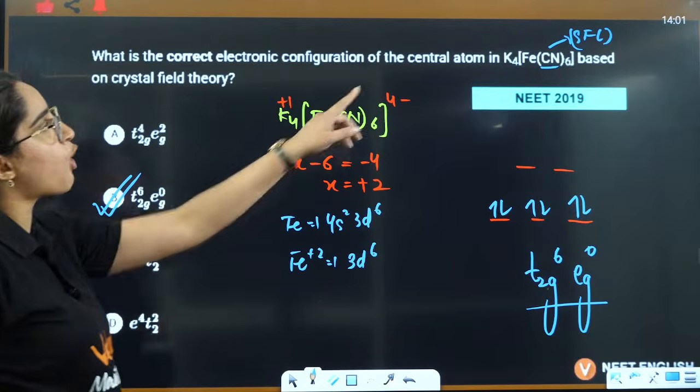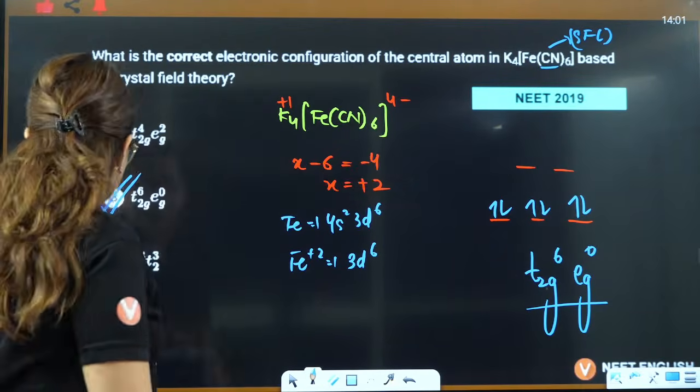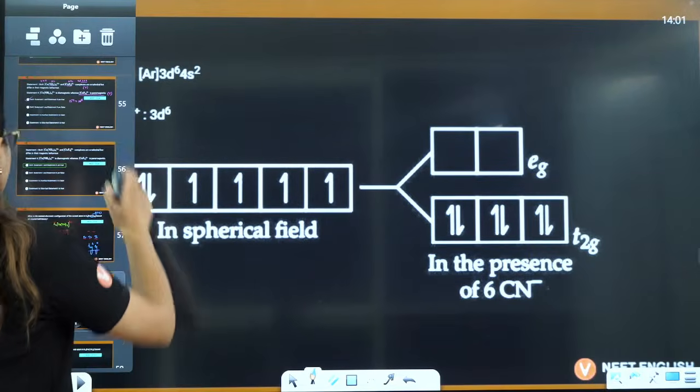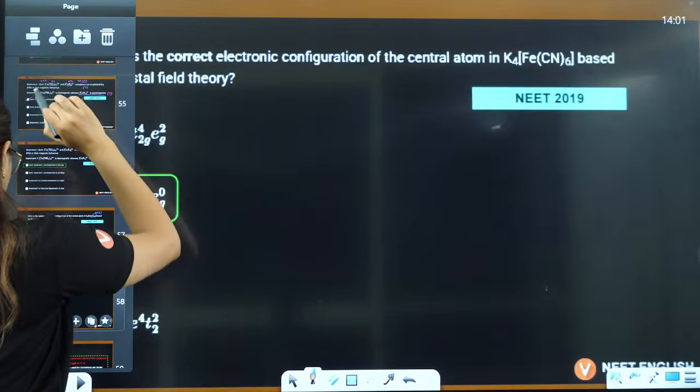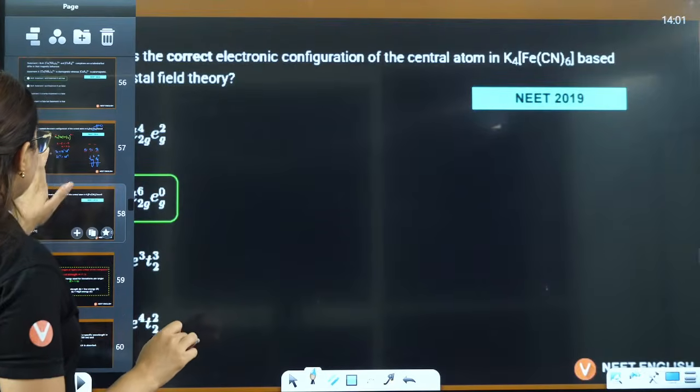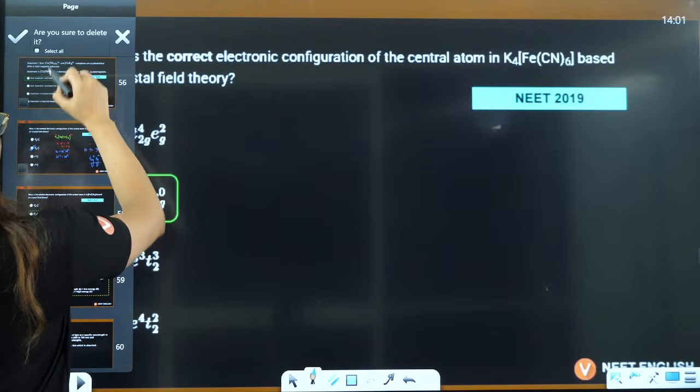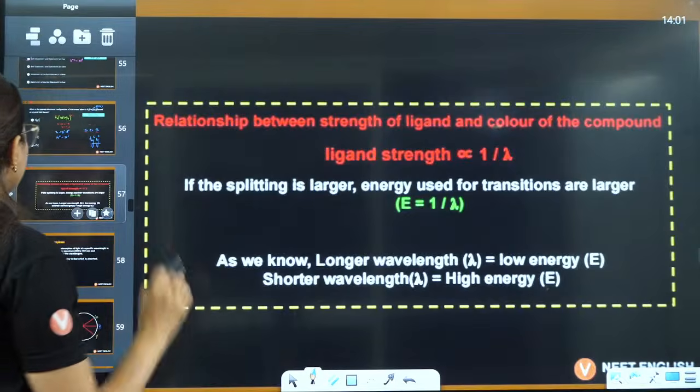Remember, this is a strong field ligand. That is why B is going to be the correct answer. Yes, B is the correct answer here. Right? Okay. Tell me, everybody. Do let me know in the chat box.